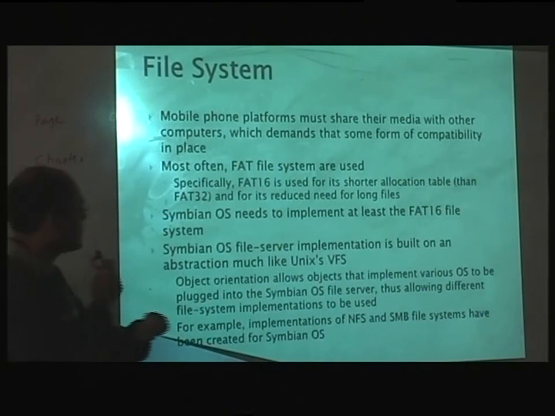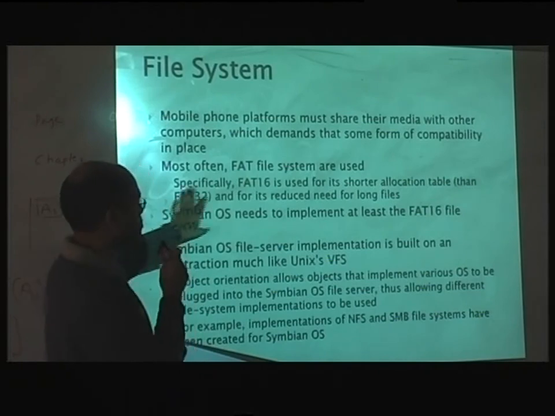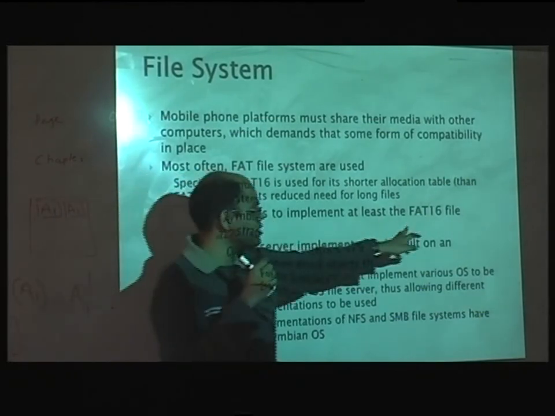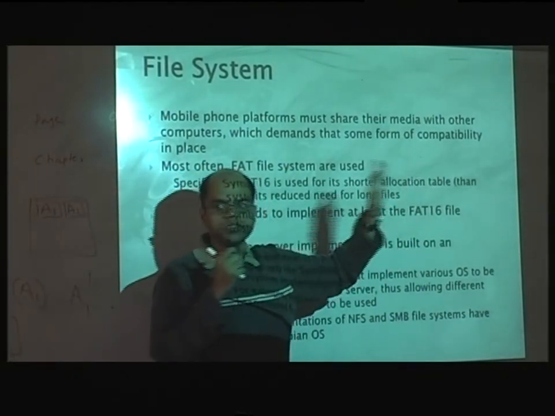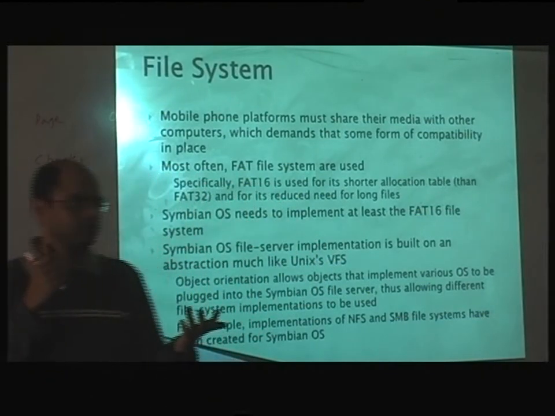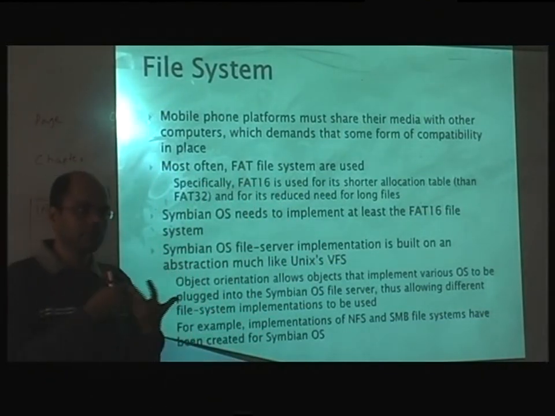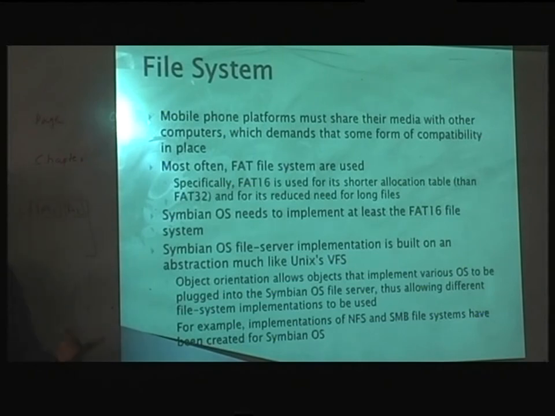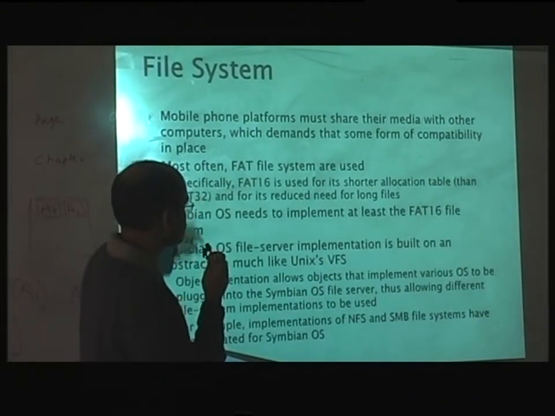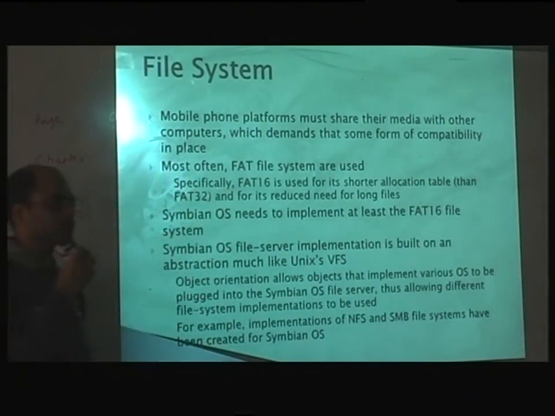There are network file systems also. Symbian OS has decided to use the simplest one, FAT16, because it's the most interoperable. You can connect your phone to any computer and actually mount the disk on that machine. So there is not much to discuss about the file system because it's the standard.